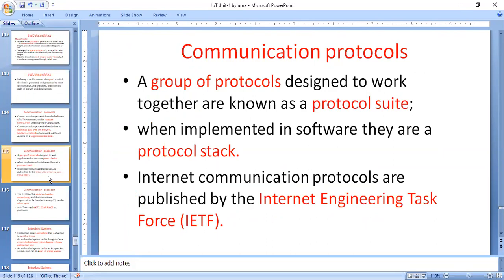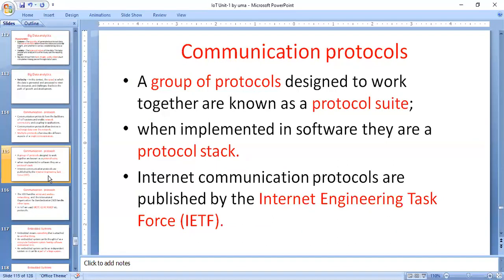For example, the link layer protocols all in one place are called a protocol suite. Then the transport layer protocols, TCP/IP, placed in one place, are also a protocol suite. When you implement it in software, it is called a protocol stack.